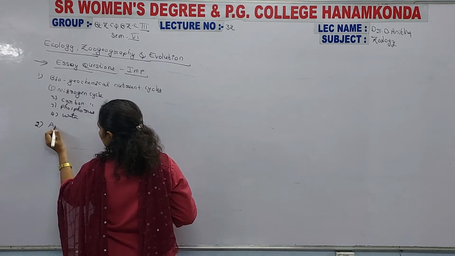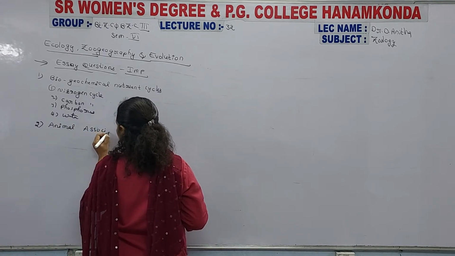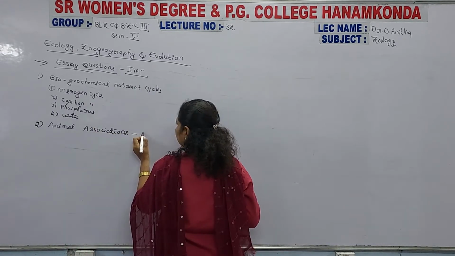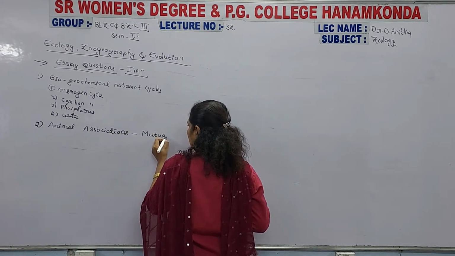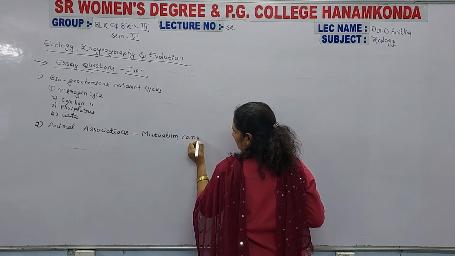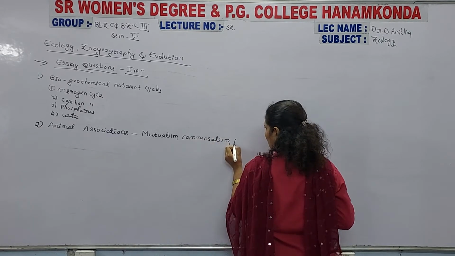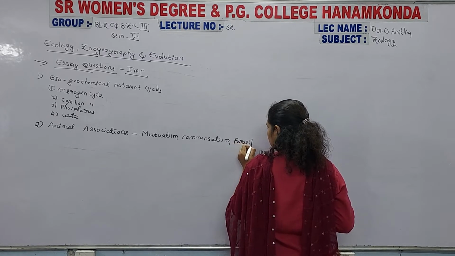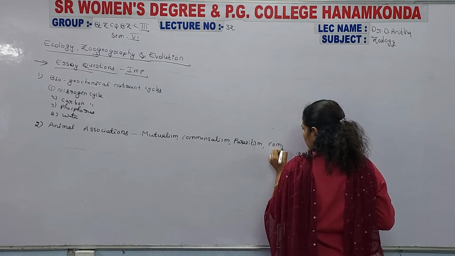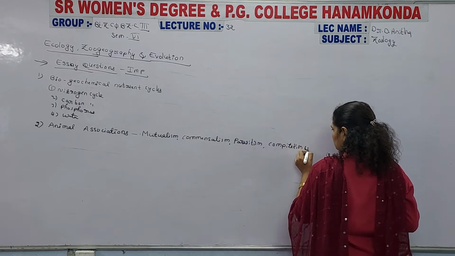And the second important essay question, that was animal associations, that is mutualism, commensalism, parasitism, competition, and predation.